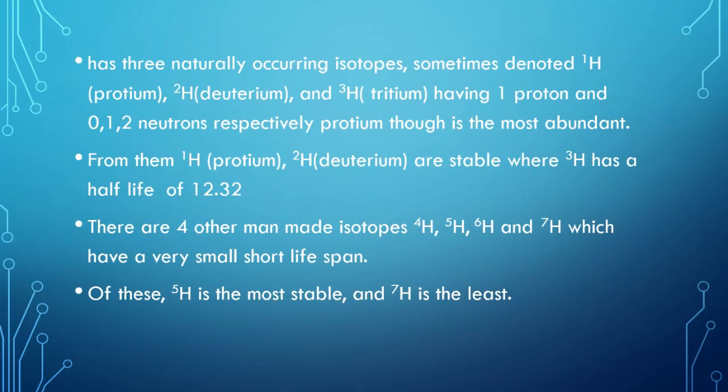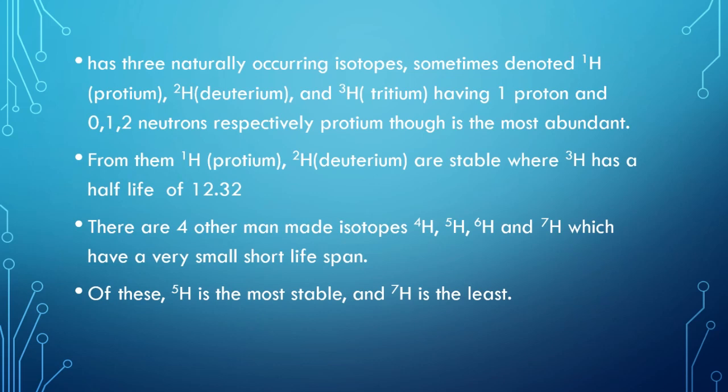So, the naturally occurring isotopes of hydrogen are H1, H2, and H3, which are called protium, deuterium, and tritium. Each has one proton, as the number of protons remains fixed, but has a different number of neutrons, that are 0, 1, 2 respectively. Of these, protium is the most abundant in total constitution.